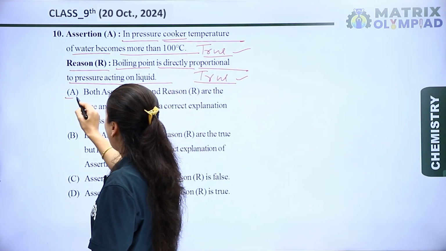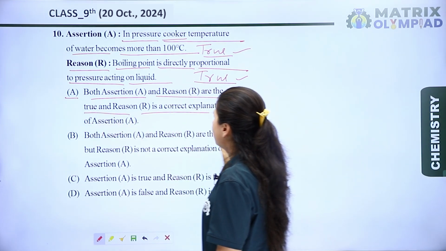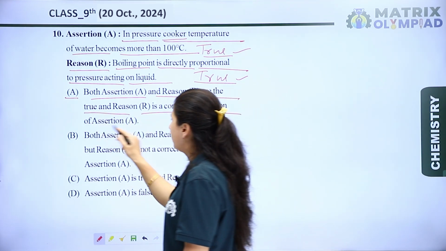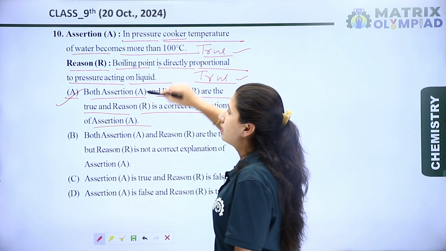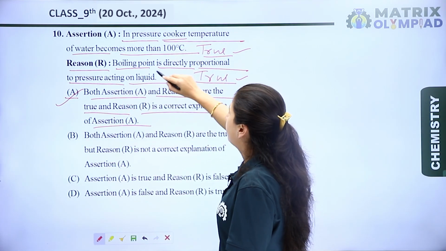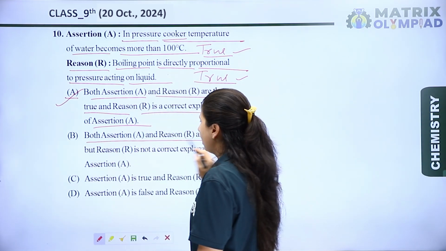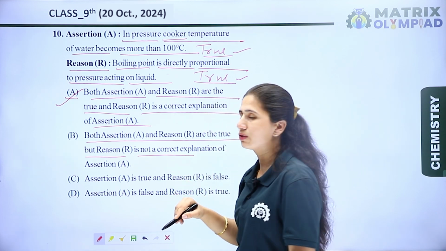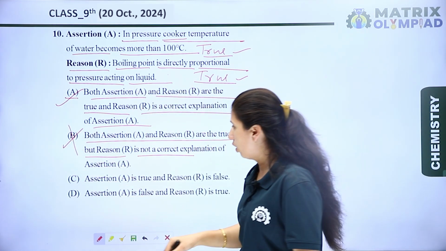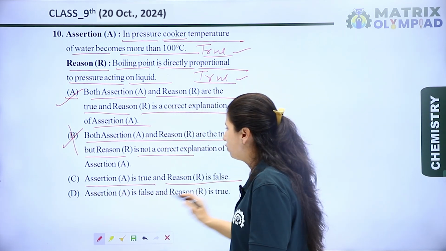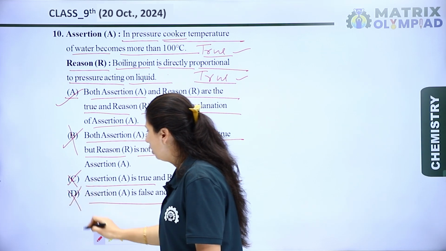Okay, so let's see the options. Option A is both assertion and reason are true, and the reason is a correct explanation of assertion. Yes, it is completely the right option, because assertion and reason both are true statements, and the reason is the correct explanation of the assertion. Now the next is both assertion and reason are true, and the reason is not a correct explanation. No, it is a correct explanation. So option B is also a wrong option. Assertion is true and reason is false. It is wrong. And assertion is false and reason is true. It is a wrong statement.